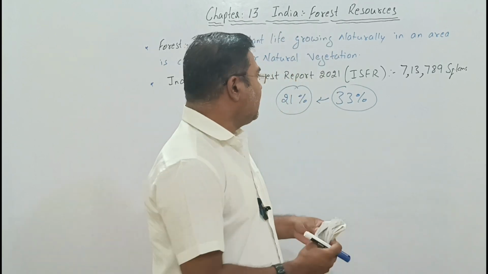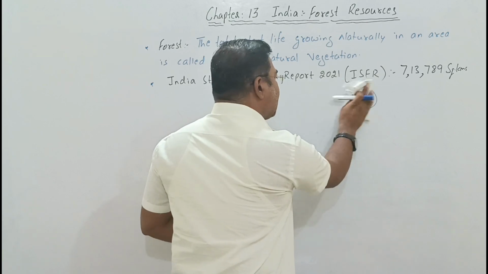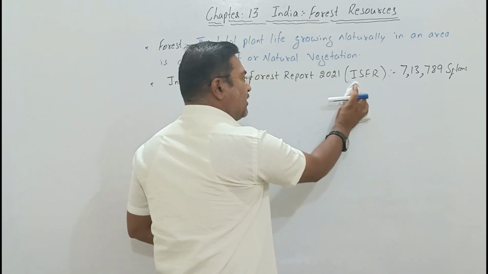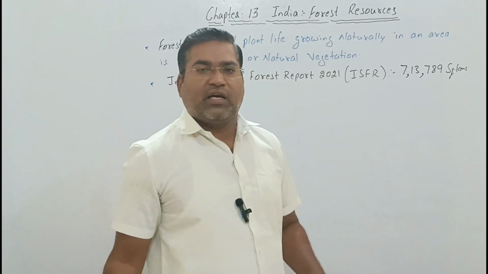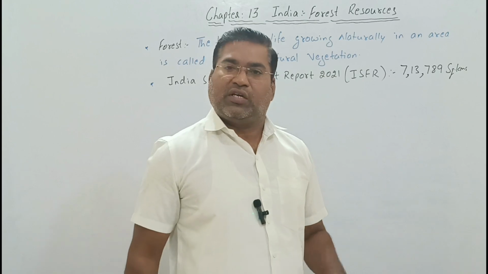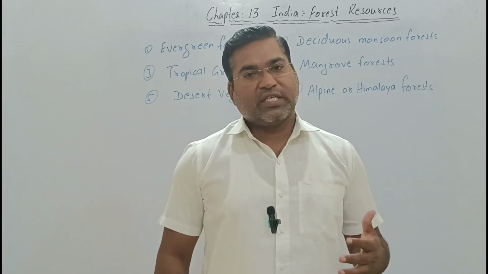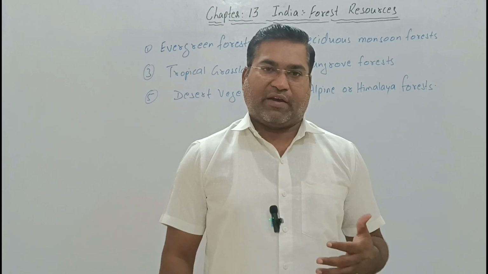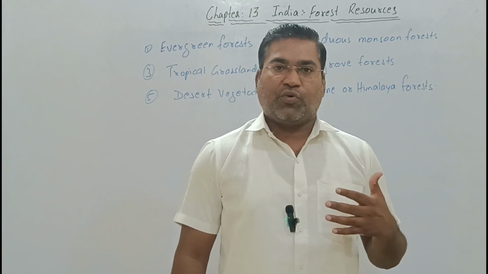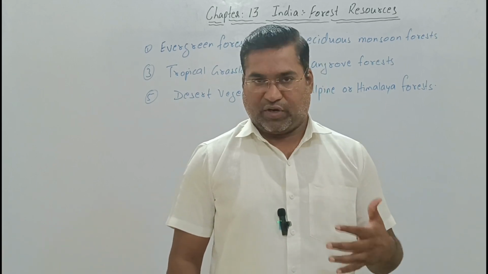Here we are going to learn about six different types of forest. So which are those six different types of forest?